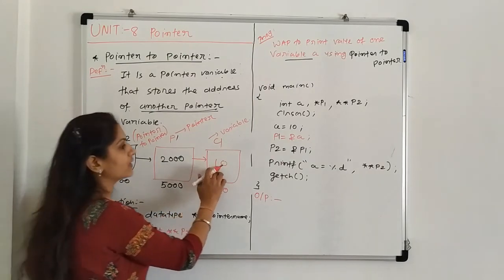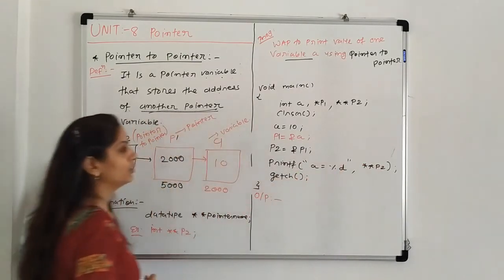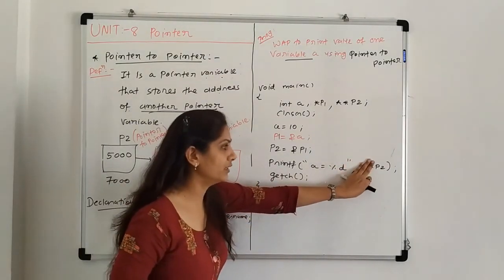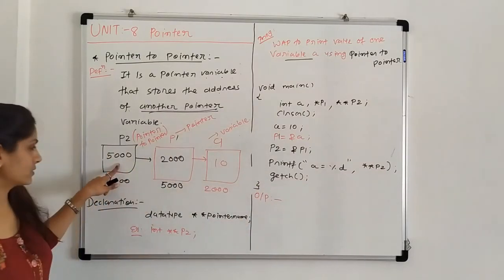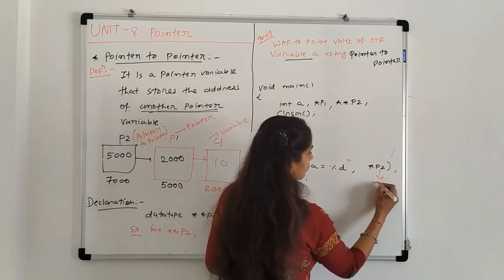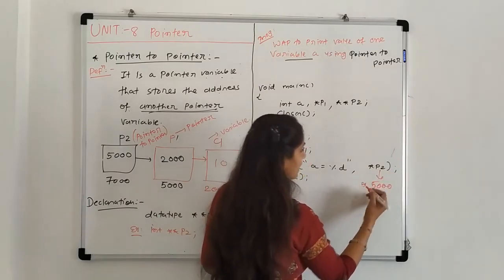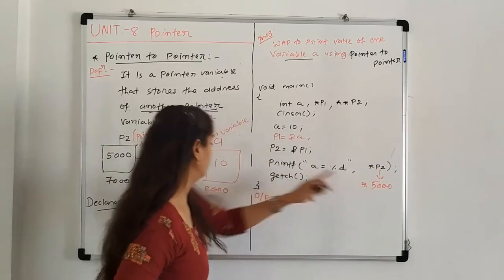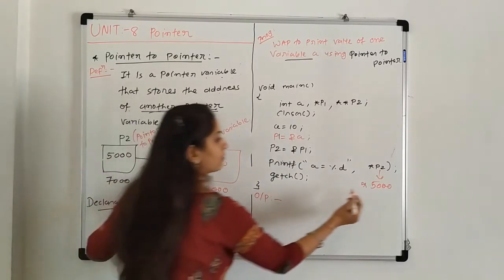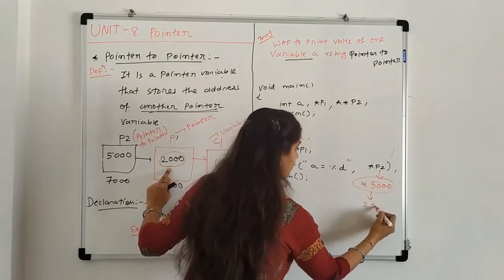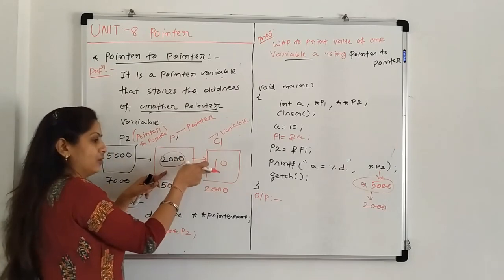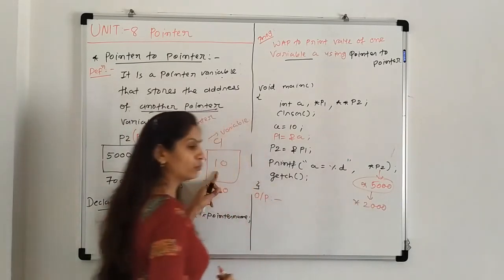For that what are we writing here? Double star P2. That means if we are writing simple P2 here, then P2 is what? 5000. If we are putting one star here, so P2, that is 5000, and star means the value at 5000. Now the value at 5000, that is our 2000. So the meaning of this is what? 2000. Now we have to access 10. So for the value at 2000, we are putting star.